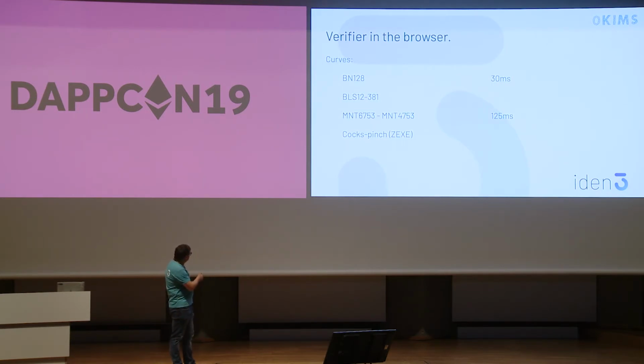And MNT 4753 is used in Zigze, and this is recursive, but just one level. In some applications a single level of recursion is enough. Of course, there are more curves, but these are the most common and usual ones. And here you see on the right the times that we are getting in the browser, more or less, to verify that. BN 128 is around 30 milliseconds, and MNT 6753, which works with 700 bits, an important curve, has a verification time of only 125 milliseconds. That's quite good.